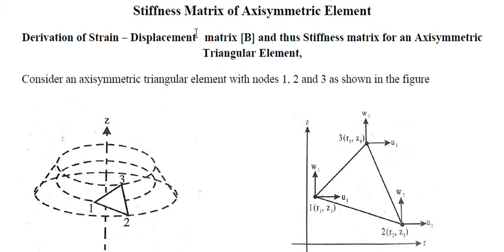So we have learned the equilibrium equation is given by stiffness into displacement is equal to force applied. The notation for stiffness is K, and the notation usually used for displacement is Q. K into Q is equal to F, the force applied.